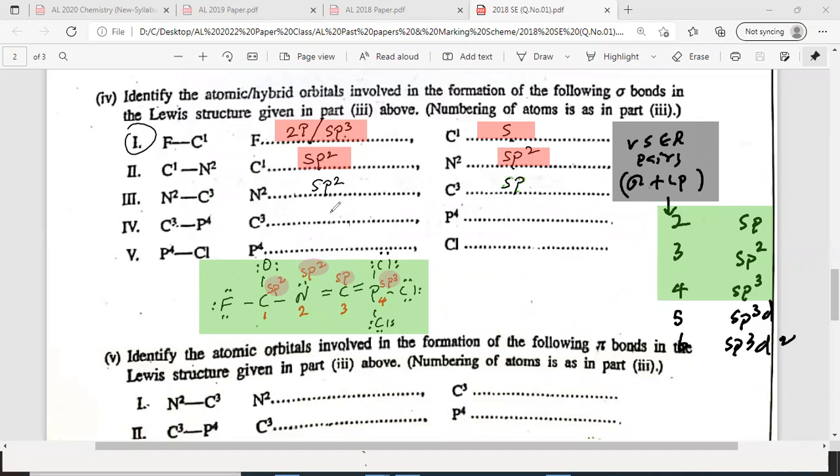Then C3 and P4. C3, P4, you get SP and SP3. SP and SP3. P4 and CL, you get SP3 and SP3. SP3 and 3P also accepted.